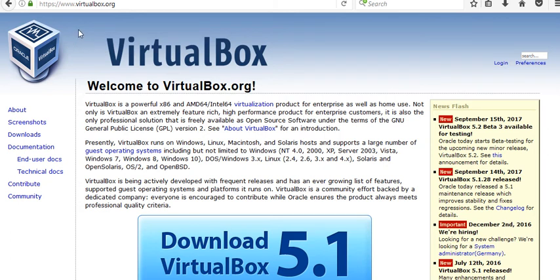First, you go to the website named corevirtualbox.org where you can download the VirtualBox freely. Then you click on download.